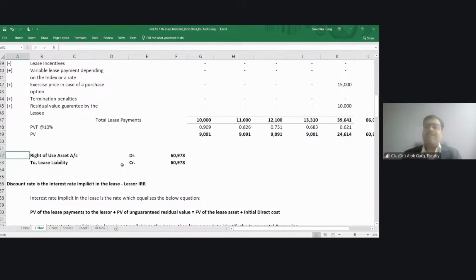There are two types of discount rate. Internal rate of return IRR of lessor, and the lessee's IBR, incremental borrowing rate of lessee. If these two rates are given in the question, which rate will you use for the purpose of discounting of lease payments, for the purpose of computing the present value factor?